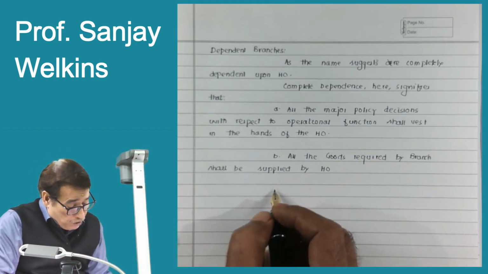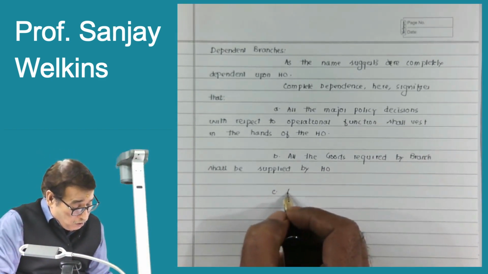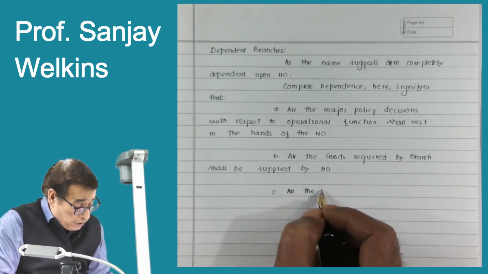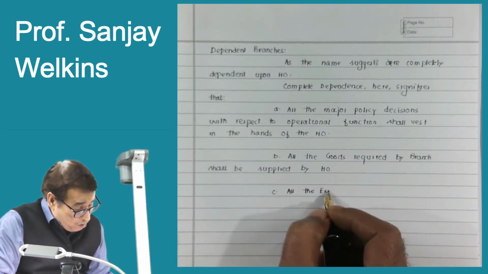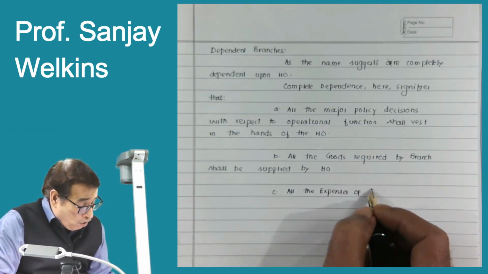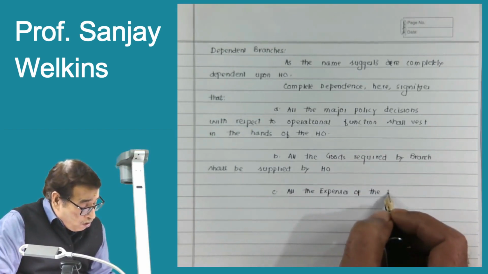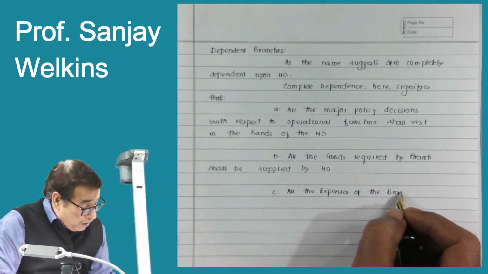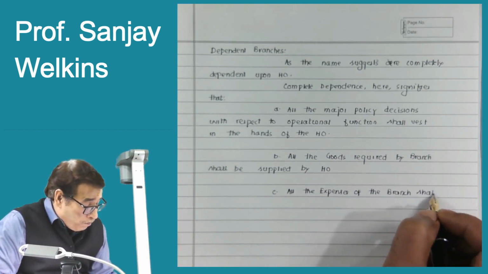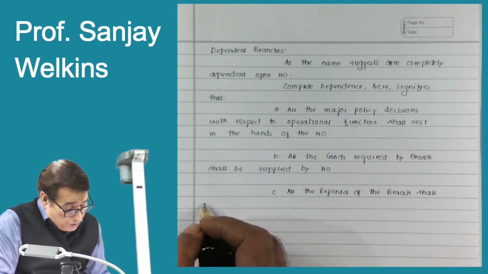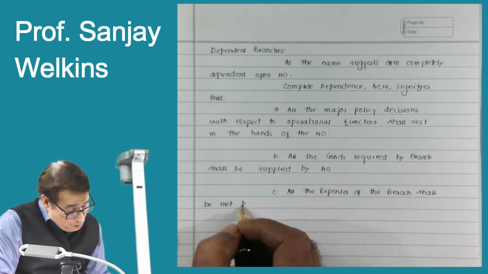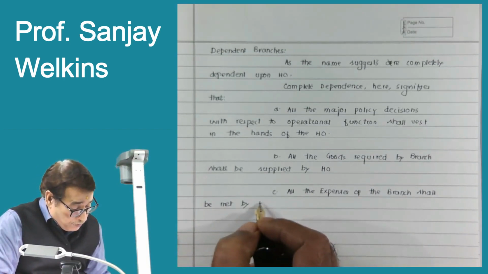So that is why we shall write that all the expenses of the branch shall be met by head office.